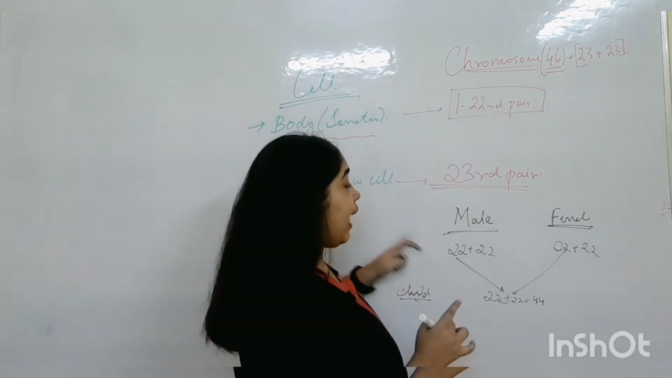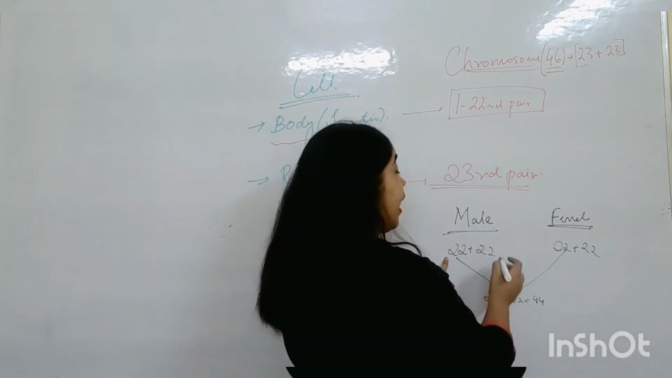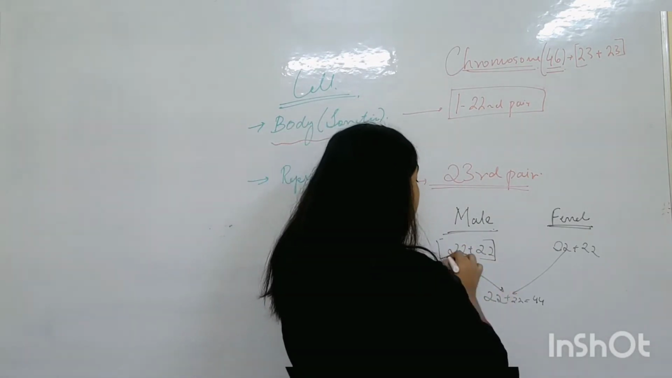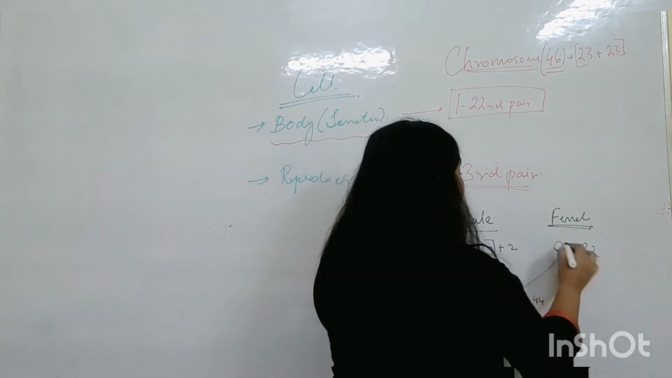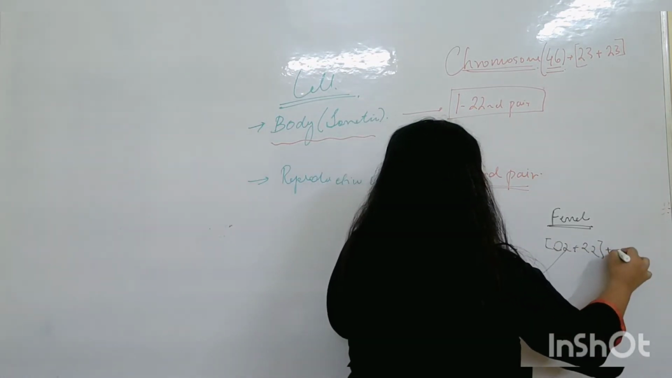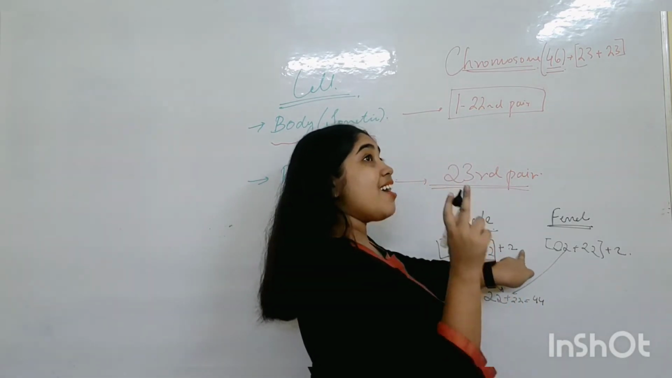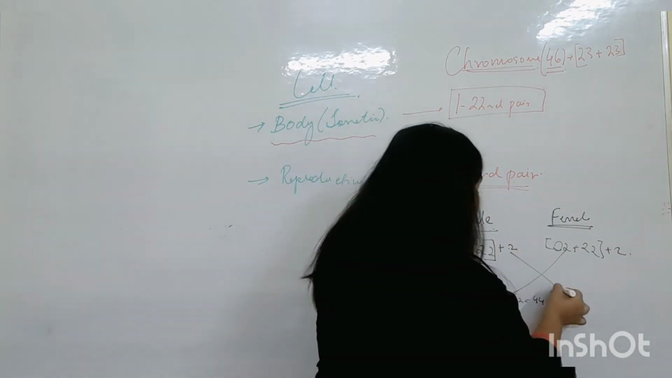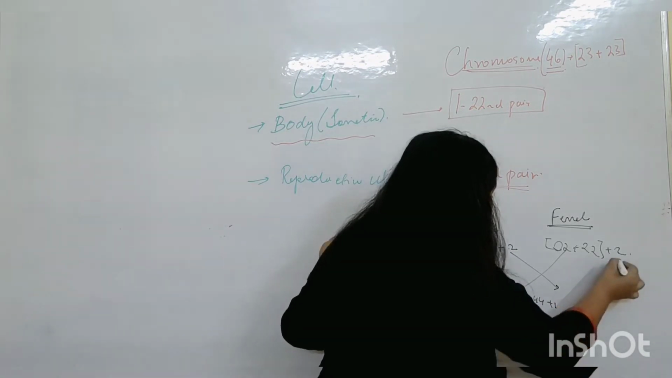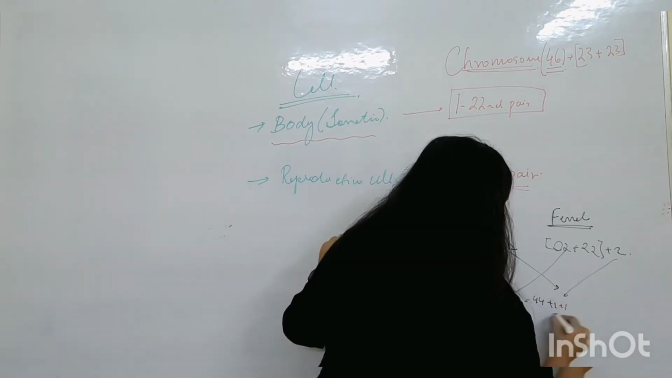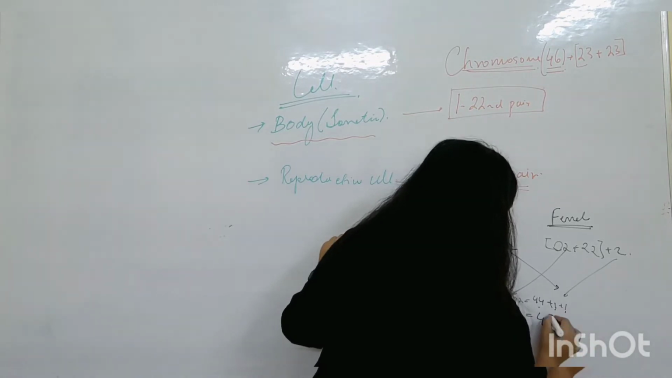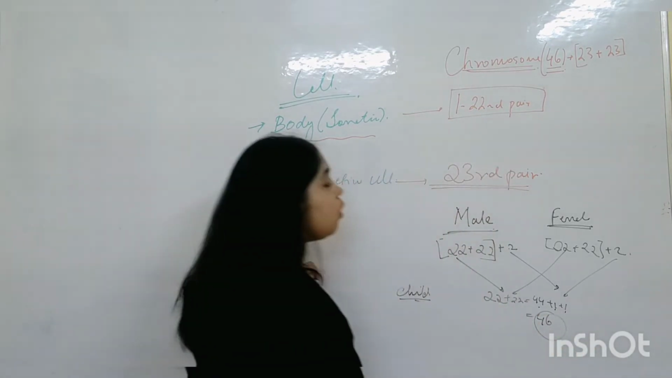But understand that this is the 22nd pair. With that, one more is there. With that, one more is there. Understand? Because I said 23rd pair, from here one will come, from here one will come. Total 44 plus 1, 45 plus 1, 46 chromosomes. This is how it goes.